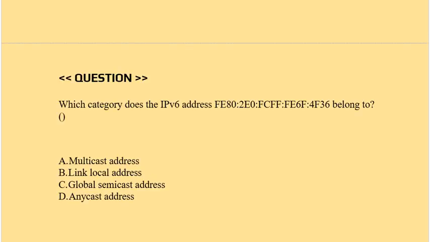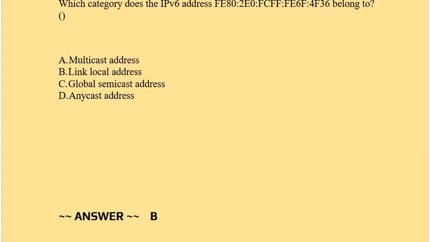Question: which category does the IPv6 address of this belong to? Option A, multicast address. Option B, link-local address. Option C, global unicast address. Option D, anycast address. Correct answer is option B.